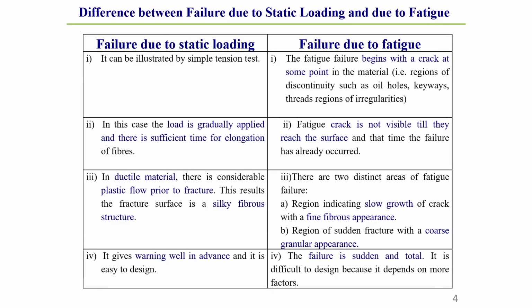First of all, we should know what is the difference between failure due to static loading and failure due to fatigue or fluctuating type of loading. So, this is very much essential to know. First of all, we should know what is static type of loading. Static type of loading means it is a gradually applied loading.